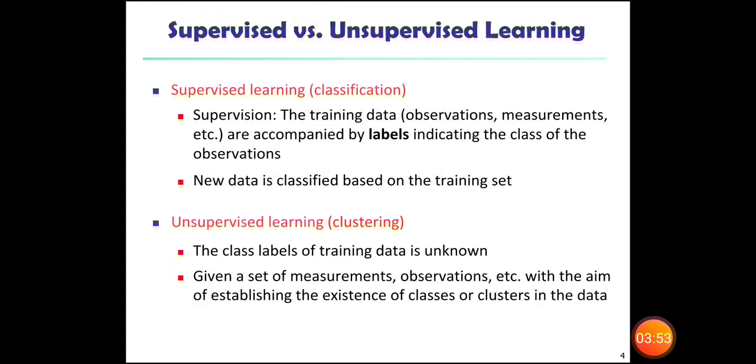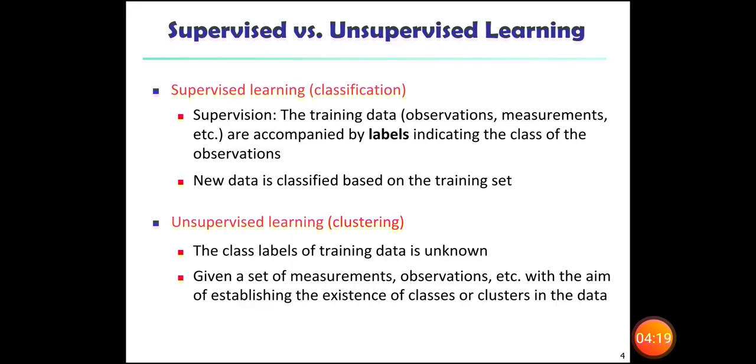Again, we have two different learning approaches. One is supervised learning, another one is unsupervised learning. In supervised learning, we are using the classification approach. In unsupervised learning, we are using the clustering approach. In the classification approach, we have training data. The training data is nothing but known data.